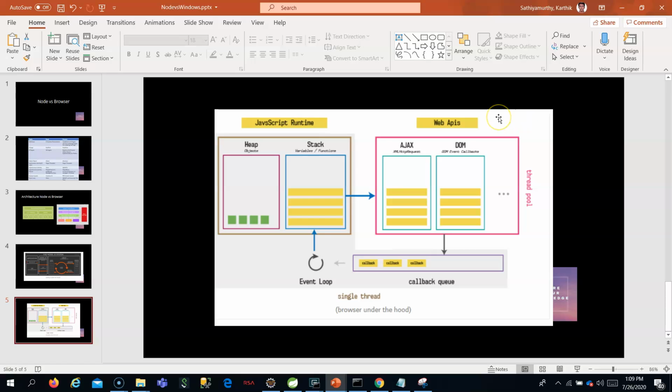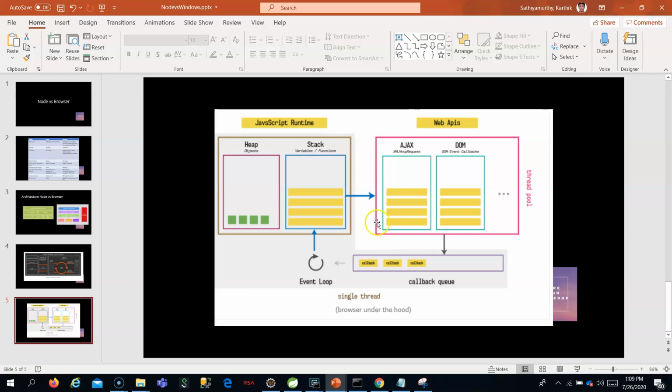So the web API will execute the asynchronous operation in its own thread. Okay, it will have its own thread pool. If you take Chrome, for example, Chrome has an IO thread for doing IO operations, and also it has some general purpose threads. So using these threads, that operation will be done.